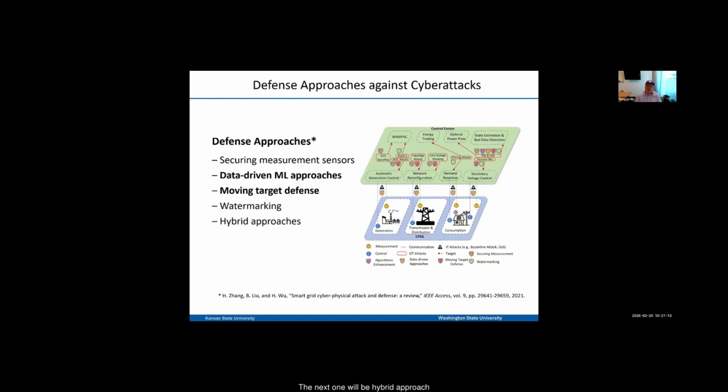The next one is the hybrid approach. These usually form defense-in-depth approaches by combining different approaches. The two-layer model on the right figure is a graphic form of the smart grid model to summarize the defense mechanisms.